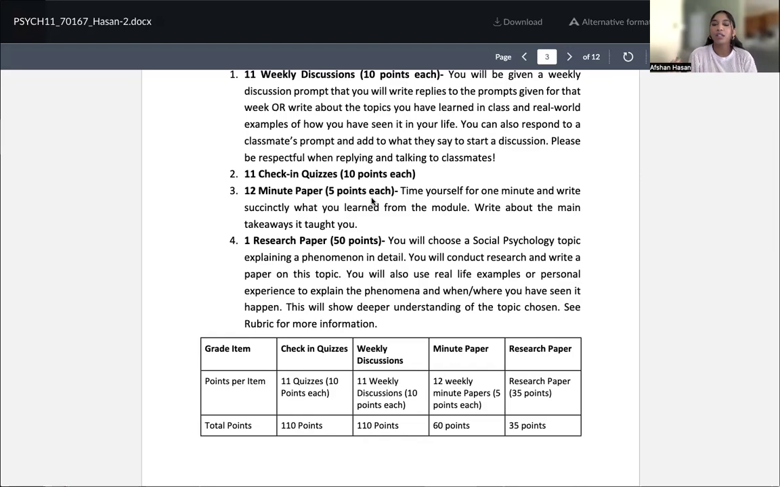So I'm not looking for like properly worded, double space, anything like that. I'm just trying to look at your thoughts on a paper. So that's all I'm looking for.